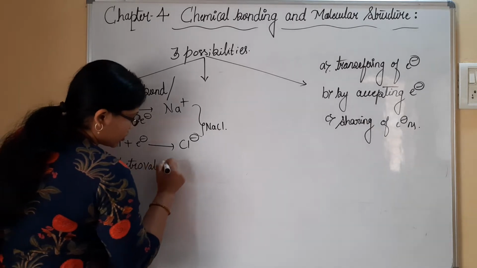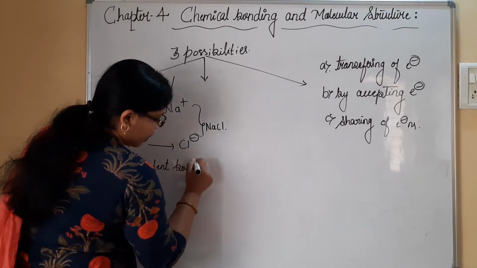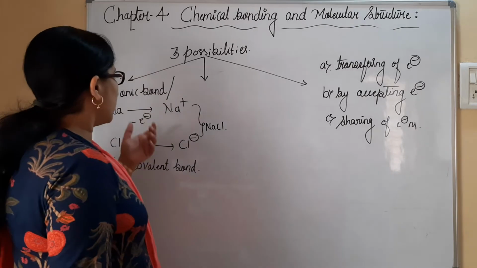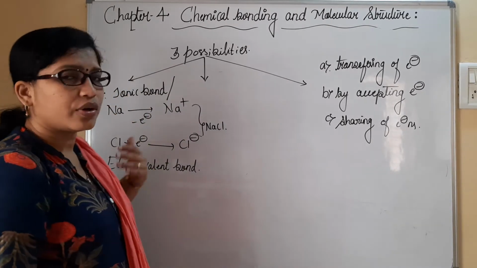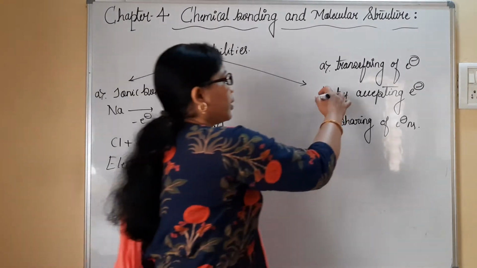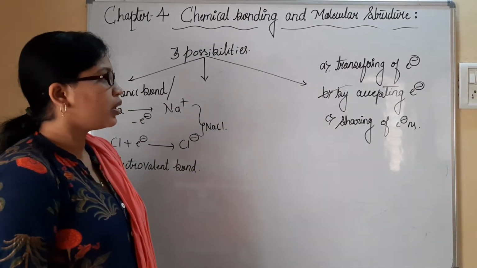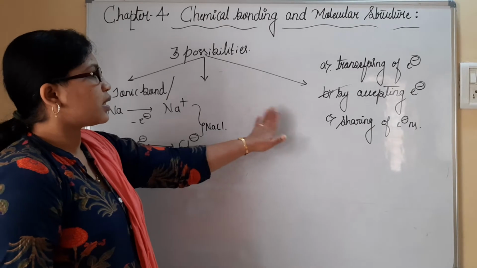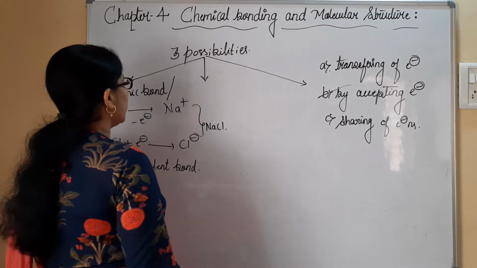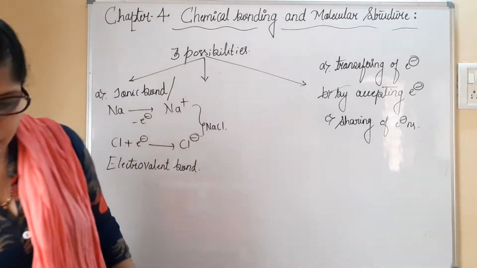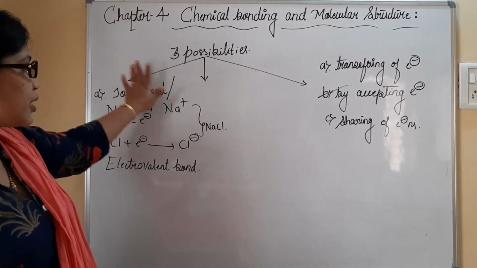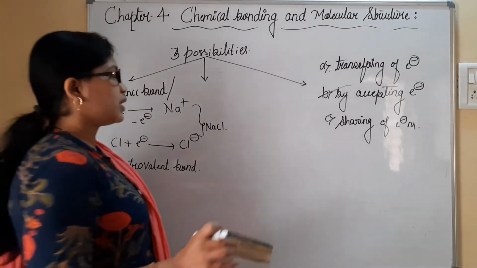Electrovalent bonds. So this is one type of representation. That is sharing completely, that accepting and donating of the electrons. The second part we will be learning here. Okay, then let us understand sharing of the electrons. When you consider sharing of the electrons, just don't get confused with that part. I explain each and everything with the examples here.